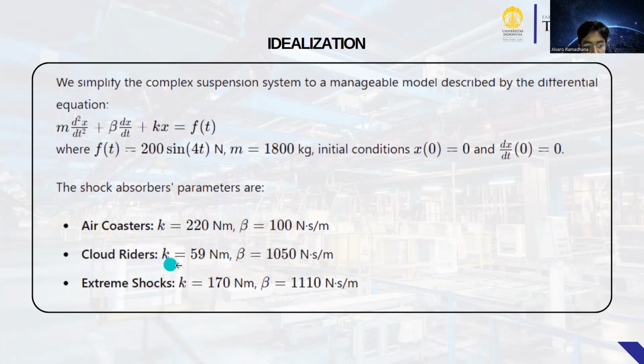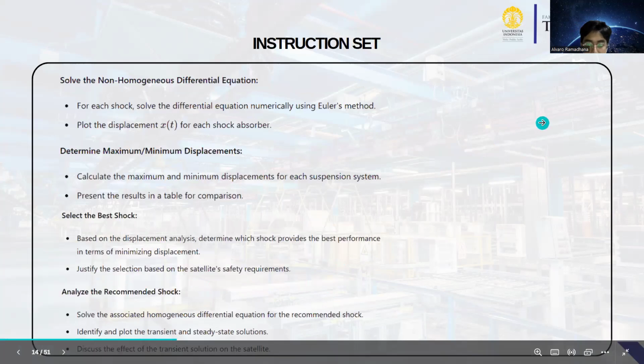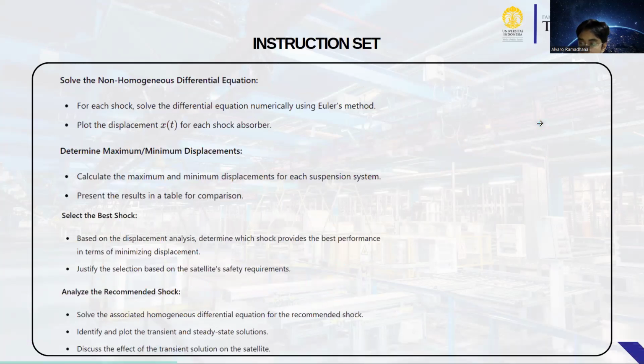Cloud Rider, K = 59 Newton per meter and B = 1050 Newton second per meter. And last, Extreme Shock, K = 170 Newton per meter and B = 1110 Newton second per meter. Okay, this last step is the interaction set.